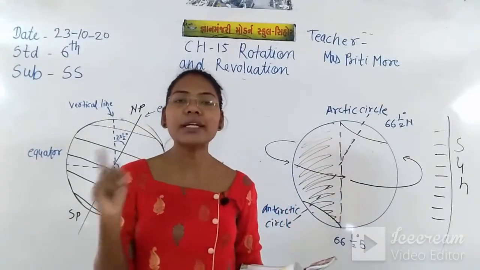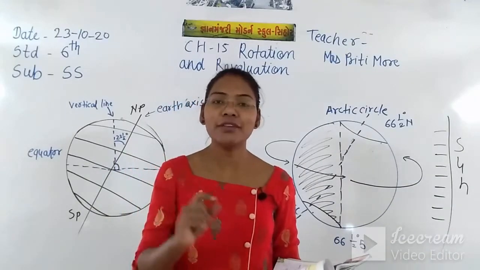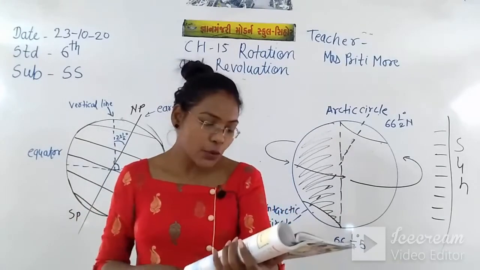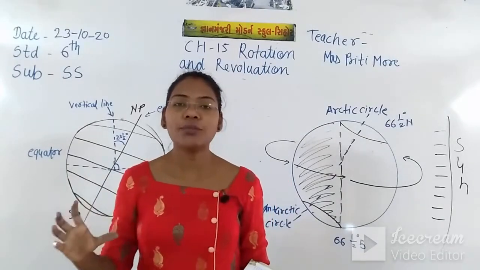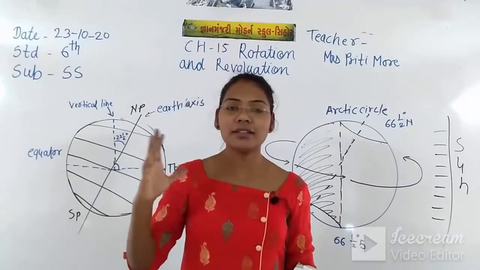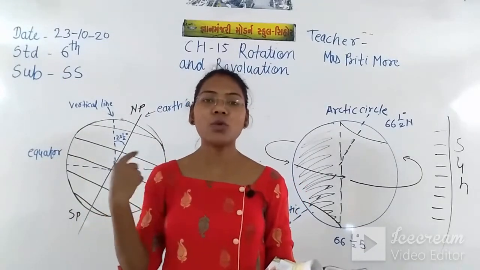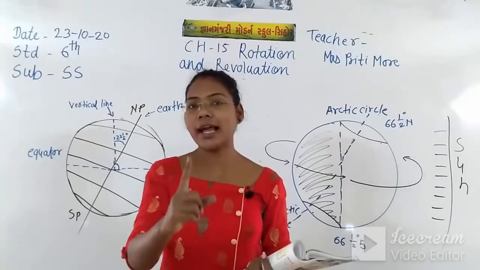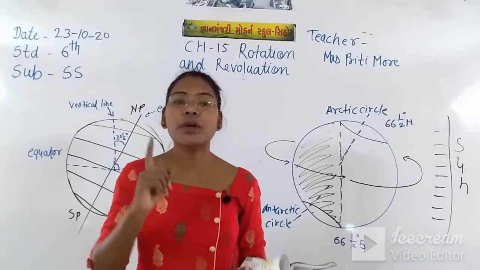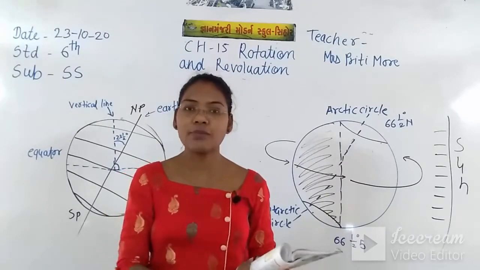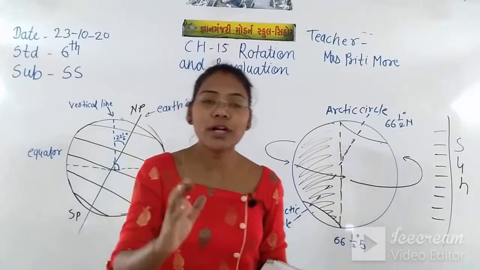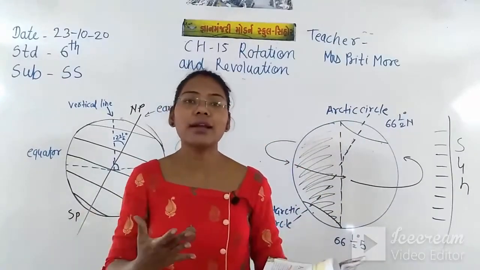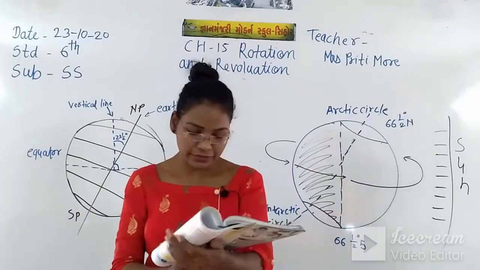To complete one round, the earth takes 24 hours, and 24 hours means 1 day. So the spinning movement of the earth, like the earth is spinning around the sun, needs 24 hours for one rotation, and that 24 hours means 1 day. So in that 1 day, for 12 hours we feel day and for 12 hours we feel night as well.